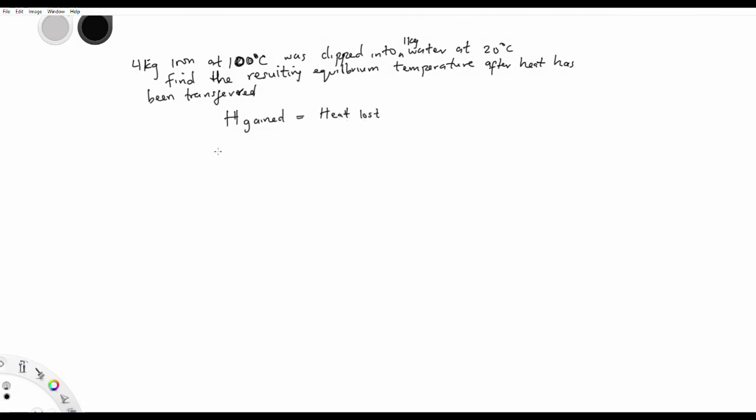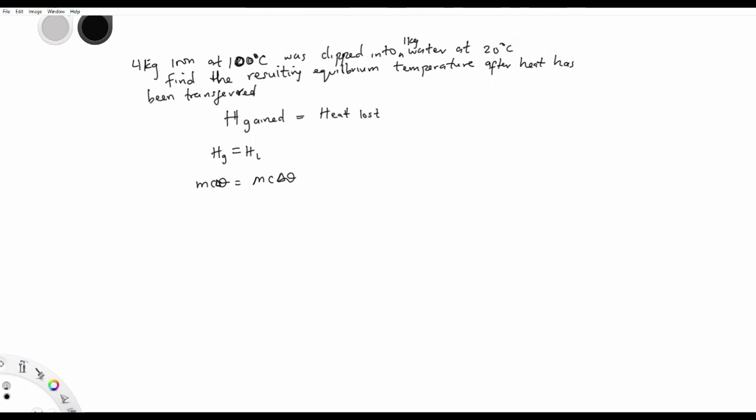So H of one body gained is H of the other body lost. So that means MC change in theta of one body should be the MC change in theta of the other body that is losing, isn't it? So basically that's it.